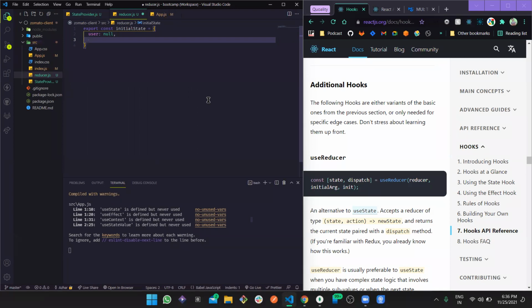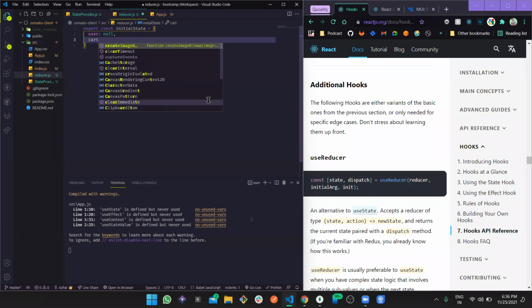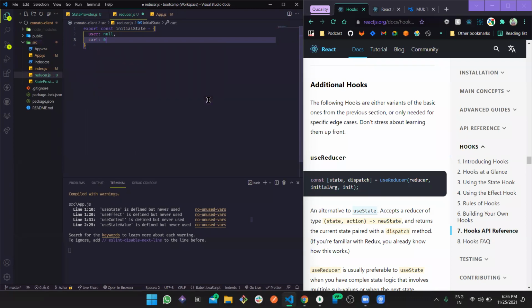And secondly, we can call it something like cart, because yes, we are also going to work with the cart. This is another state.